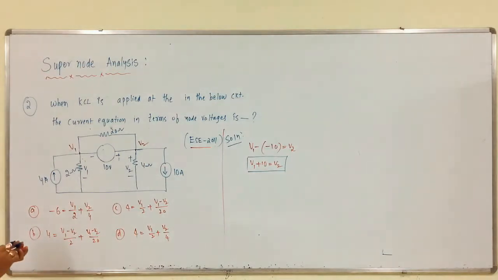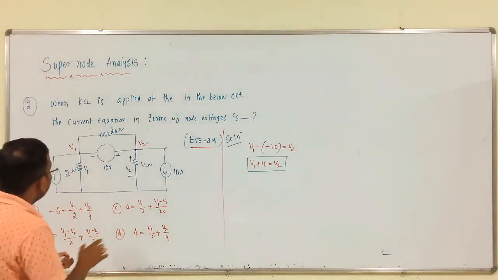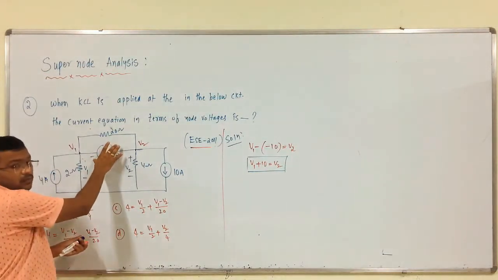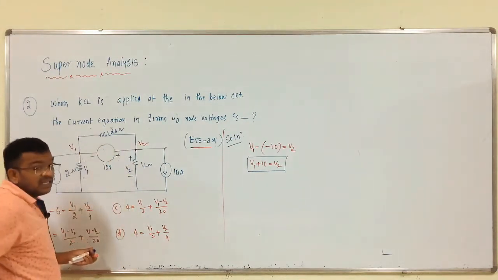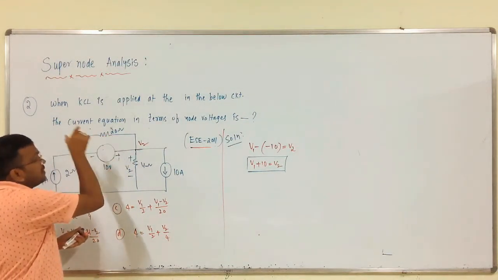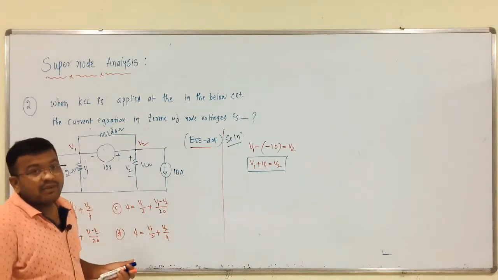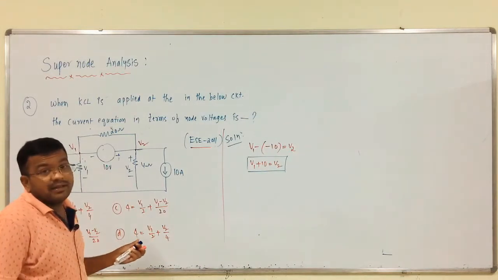We have to exclude this voltage between these two nodes, in addition with that parallel connected branch. Sir, why are we removing that parallel connected branch?